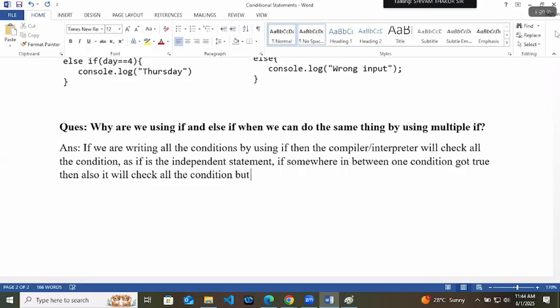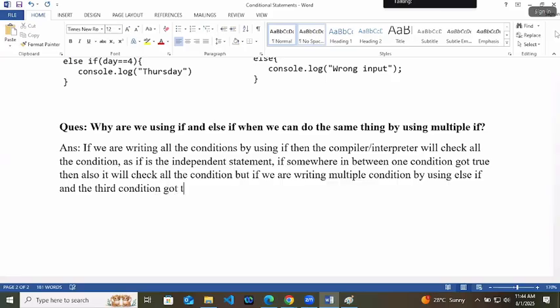Yes. But if we are writing multiple conditions by using else if and the third condition got true, then after it, it will not check other conditions.